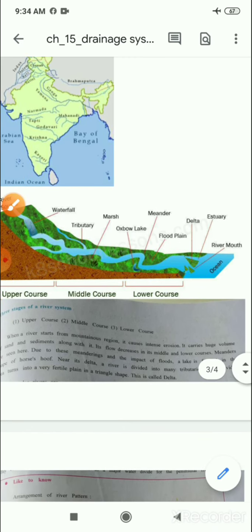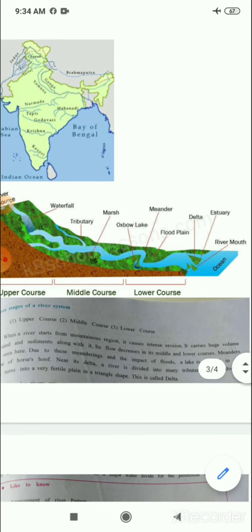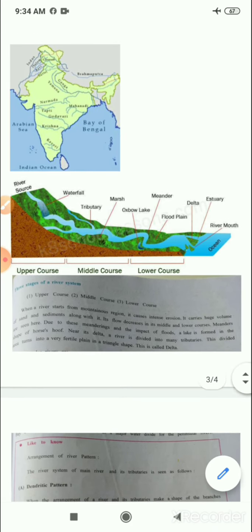Again, the three stages of the river: upper course, middle course, and lower course. When a river starts from a mountainous region, it causes intense erosion. It carries a huge volume of sand and sediment along with it. Its flow decreases in the middle and lower course. Meanders are seen, and due to the meandering and impact of the flood, a lake is formed in the shape of a horse hoop. Near its delta, a river is divided into many tributaries, and its divided area turns into a very fertile plain. This is called delta.